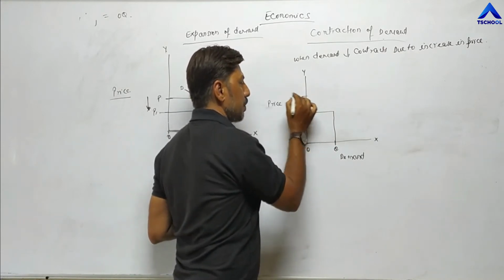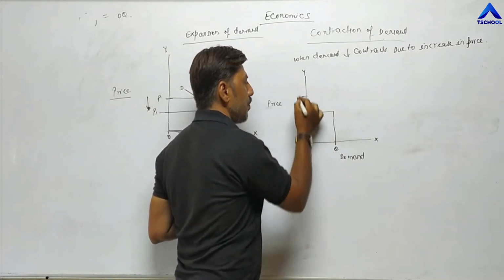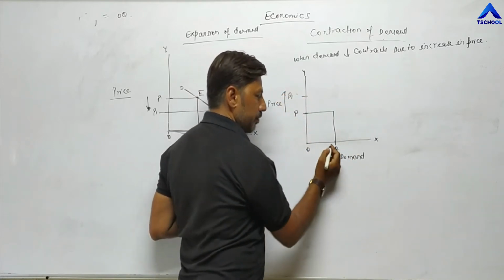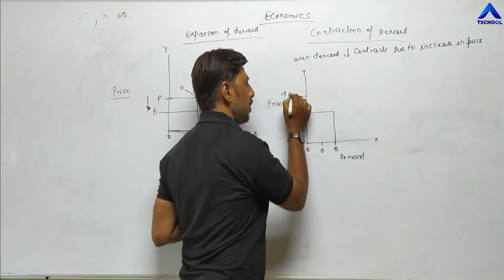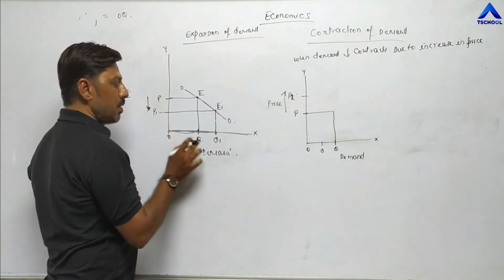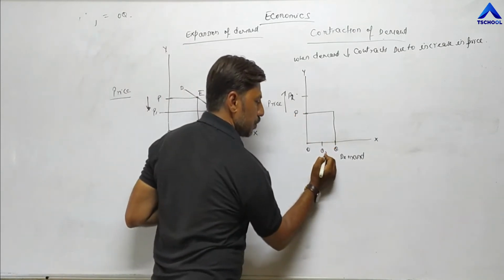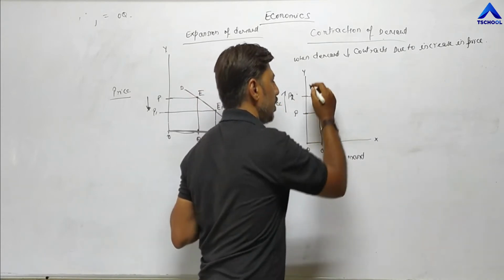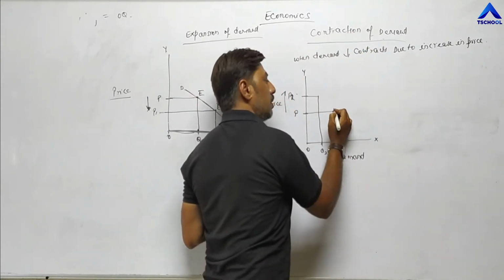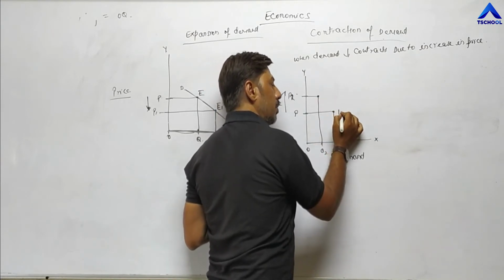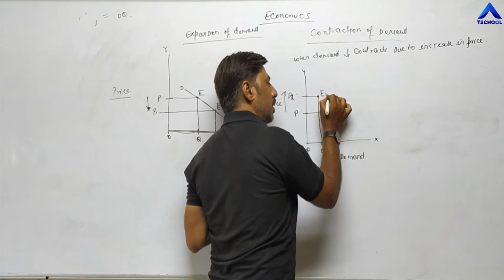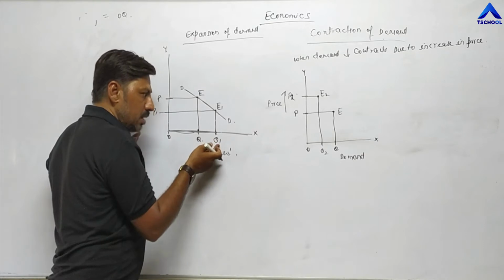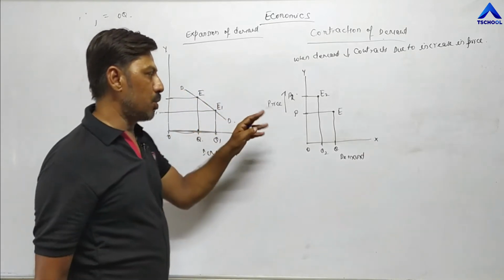Now suppose this is about contraction. So when price increases from OP to OP1, as a result, what happens? Demand contracts. Suppose this is P2. In the earlier diagram, we had taken P1, Q1; here, P2, Q2. Suppose Q2. Now join this changed price and changed demand. Now the diagram is like this. This is the equilibrium point. This was the earlier equilibrium point E. This is the new equilibrium point E2. In the earlier diagram we took the changed price, changed quantity and changed equilibrium as 1; in this diagram, 2.